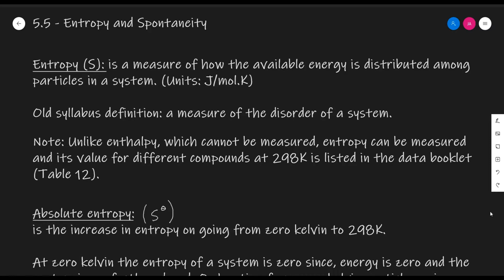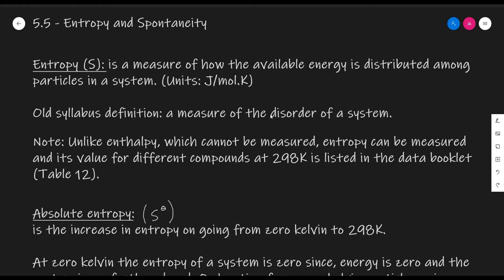You can think of disorder in terms of the particles in the system in different states, such as solids, liquids, or gases. In a solid, the particles are stationary and vibrating in place, and thus the disorder is at a minimum. On the other hand, the particles in a gas are moving with high kinetic energy, and thus the disorderliness of the system is very high, and thus the entropy is high. Thus, the higher the disorder of a system, the greater is its entropy.